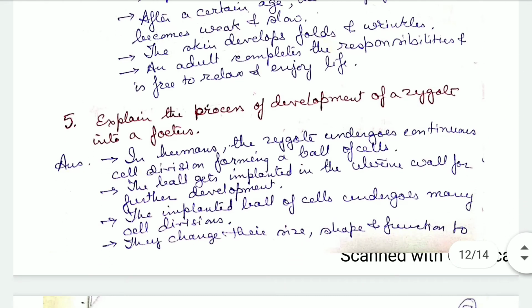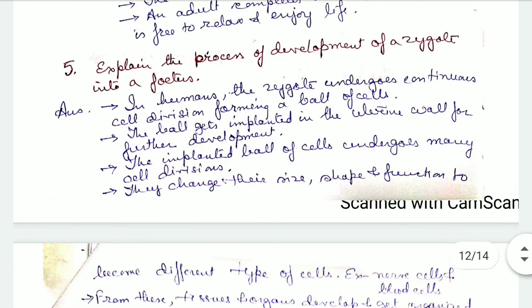Now, next is the question: explain the process of development of a zygote into a fetus. In humans, the zygote undergoes continuous cell division, forming a ball of cells, and the ball gets implanted in the uterine wall for further development. I told you that the zygote is formed in the fallopian tube, then it moves towards the uterus where it gets implanted to the uterine wall.